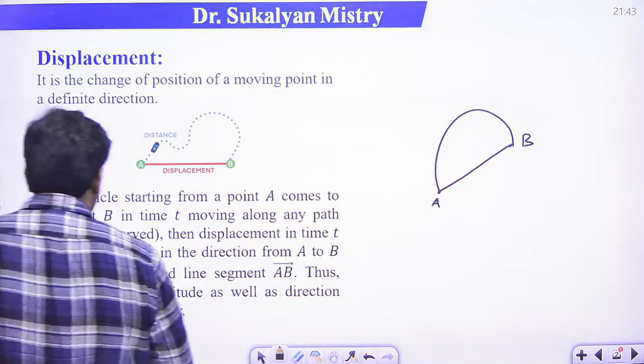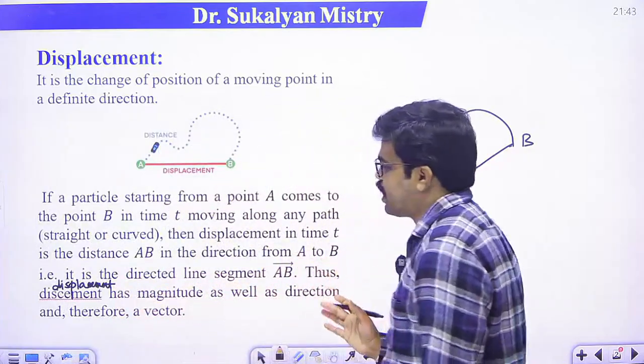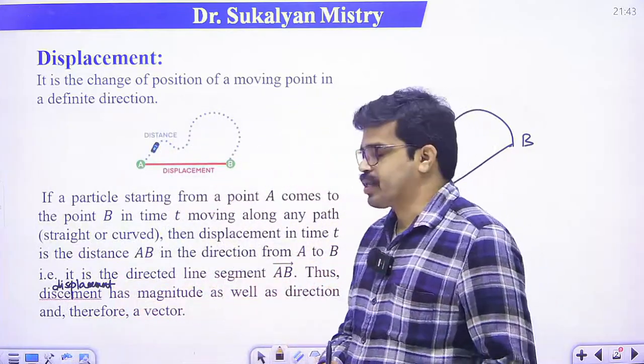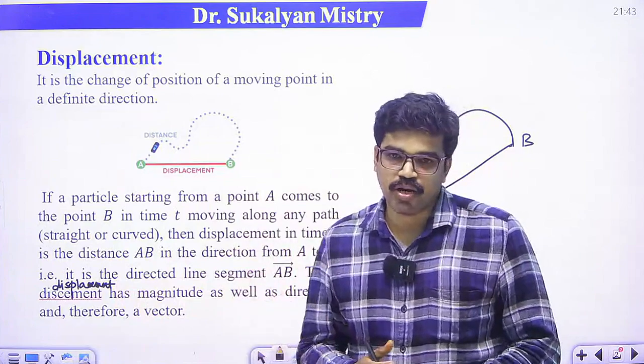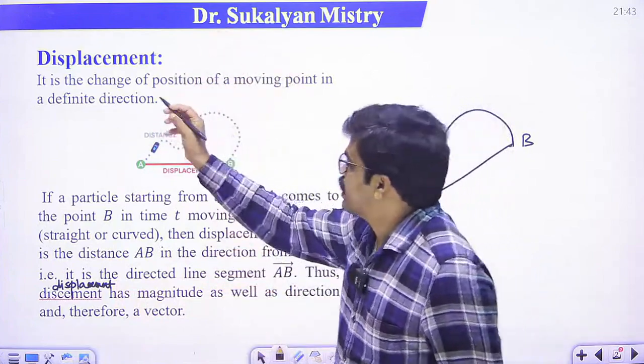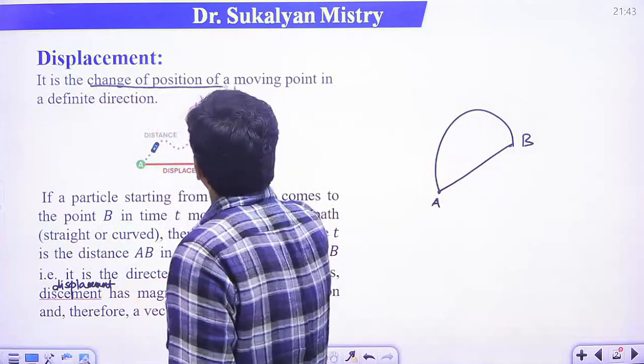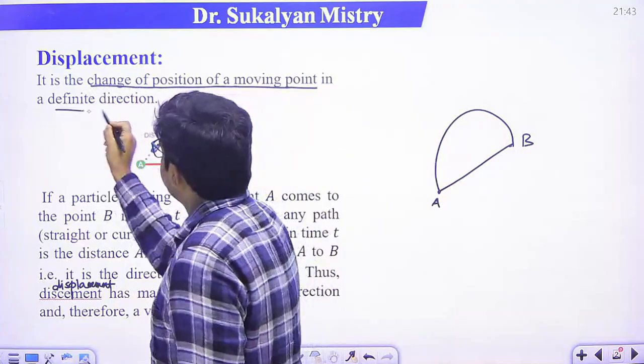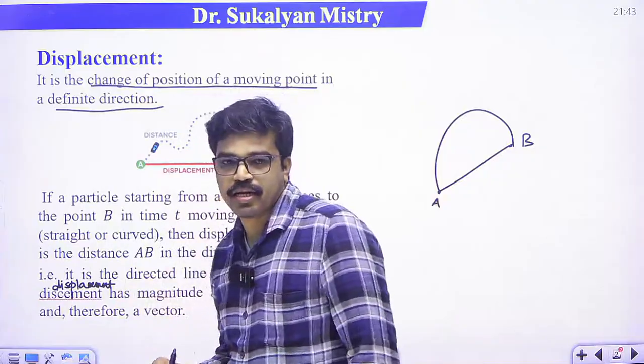So what is displacement? It is the change of position of a moving point in a definite direction. Clear?